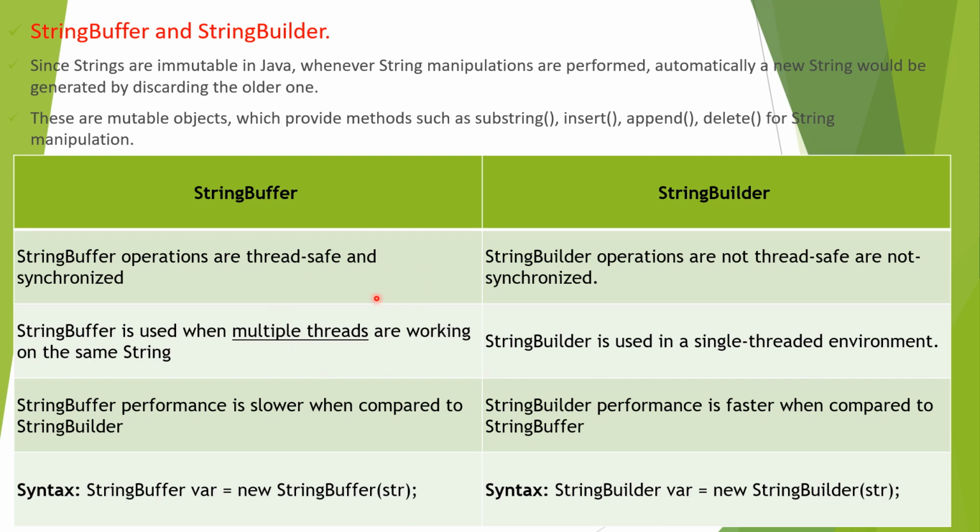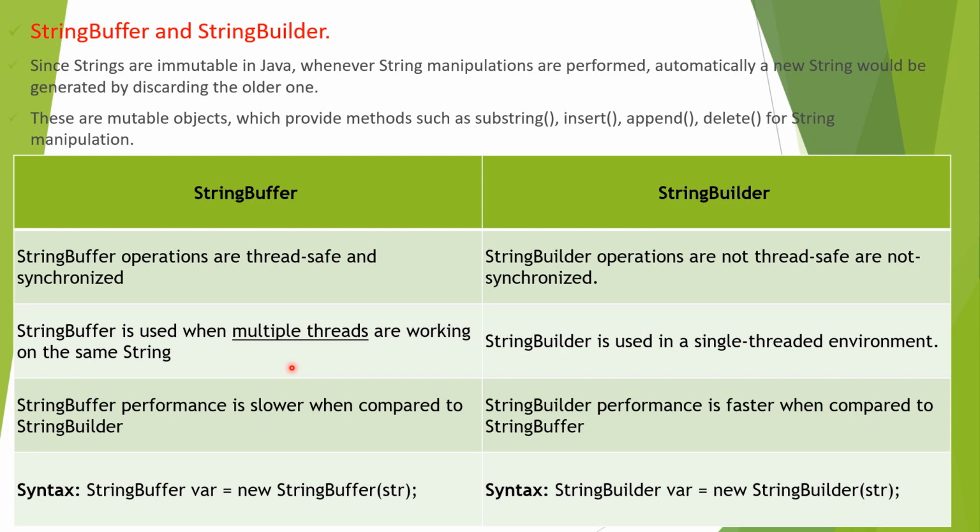Here, one more thing we have to see. StringBuffer is used when multiple threads are working on the same string. So we declare one string and want to modify it based on requirements in multiple classes, getting the value and assigning the current value.